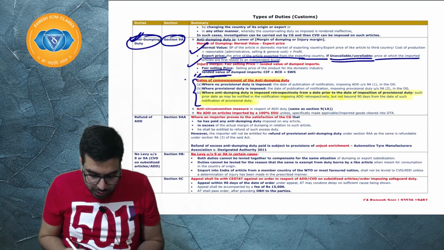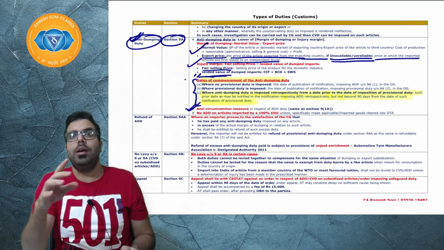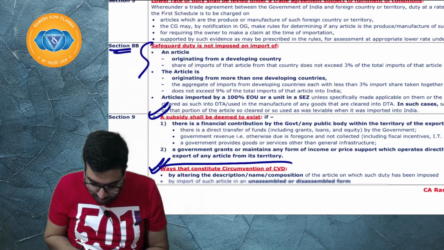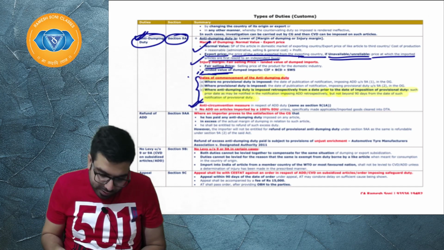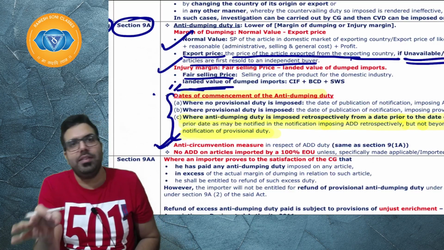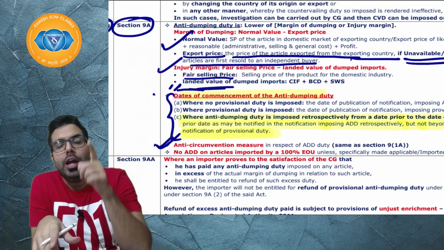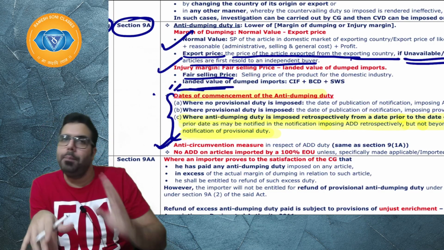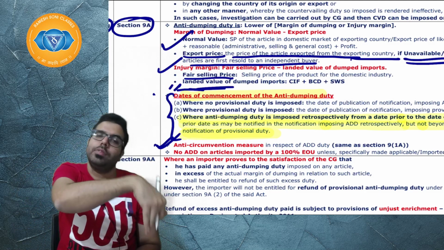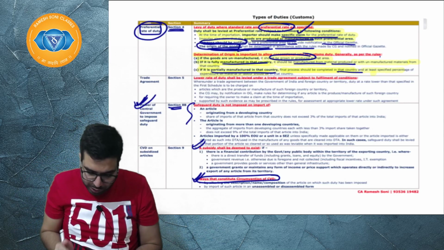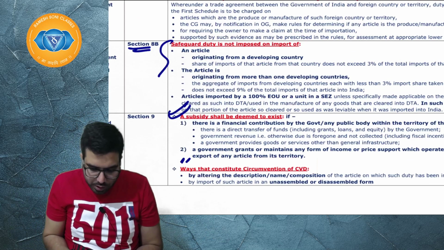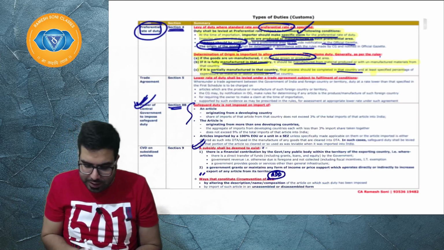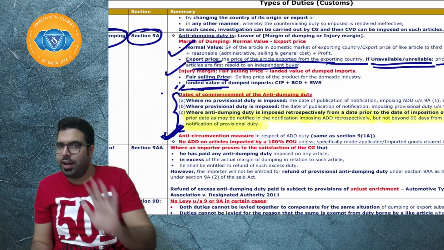Next, sir, can there be a circumvention? Yes. The same ways of circumvention of CVD that we have learned here can be used for anti-dumping duty also. And if there is a circumvention of anti-dumping duty, the government can impose duty on such article also. I hope everyone is clear. Whatever ways of circumvention of CVD we have learned, you can learn as ways of circumvention of ADD. The same thing will apply here also. I hope everyone is clear.